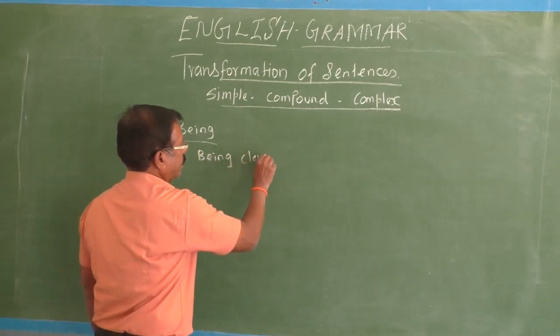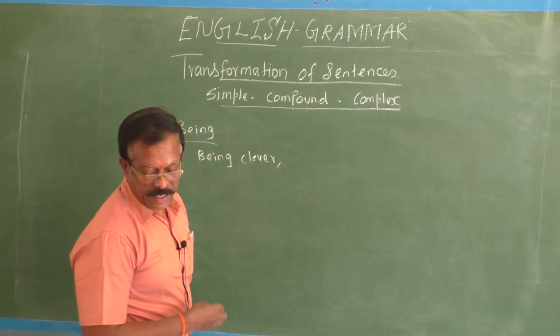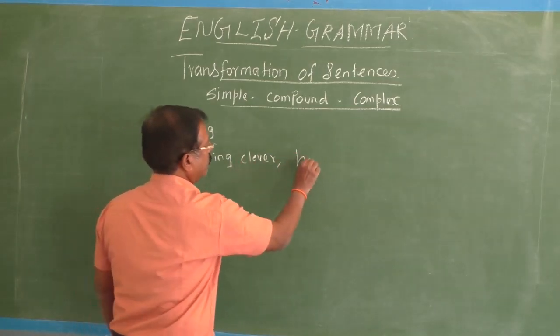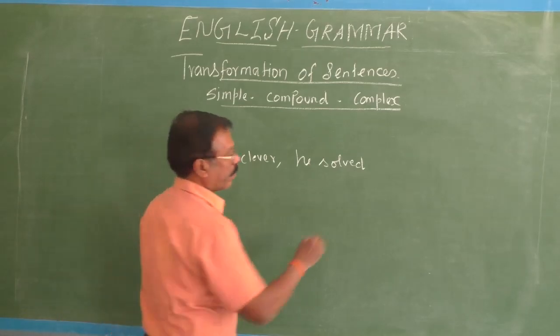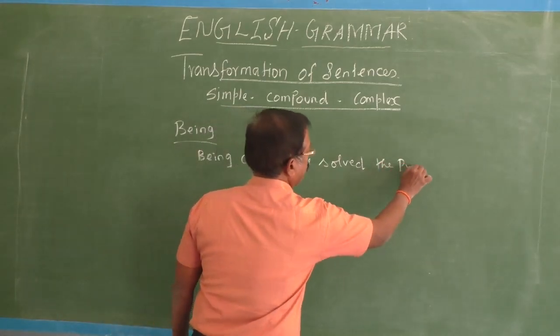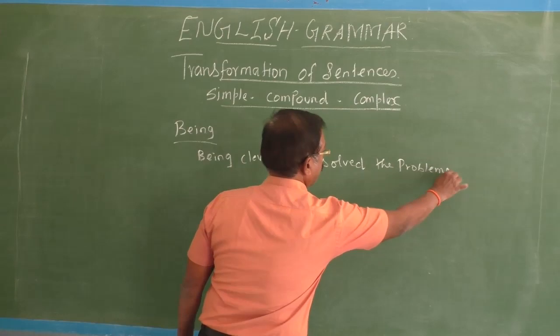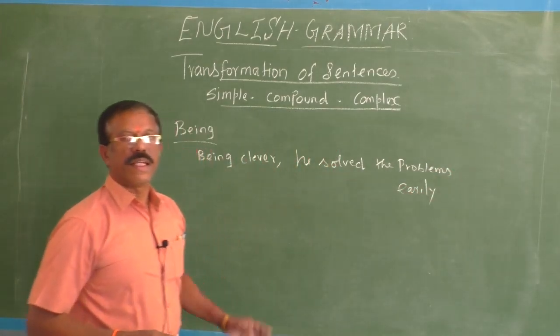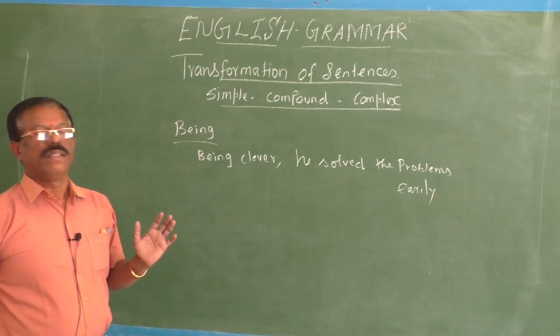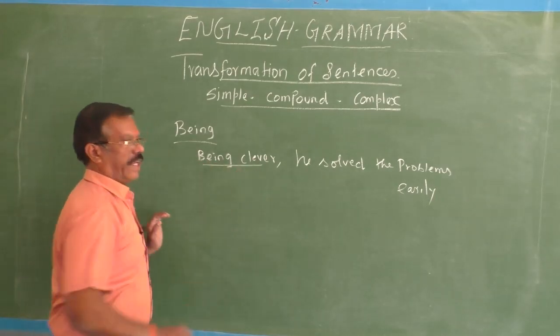Being clever, he solved the problems easily. So the given sentence is a simple sentence because "being clever" is a phrase.